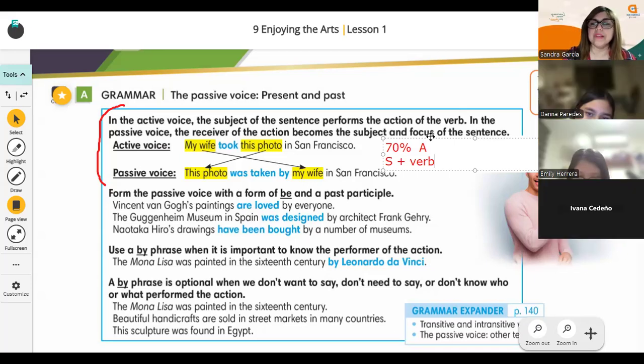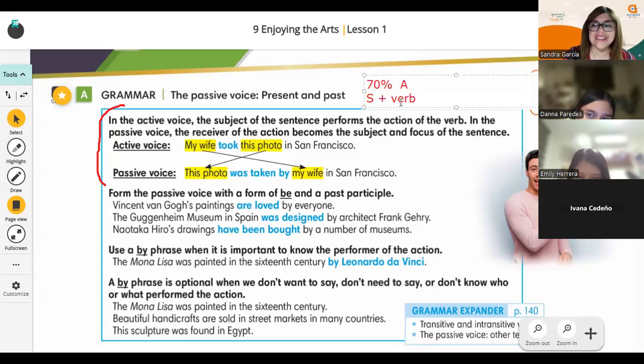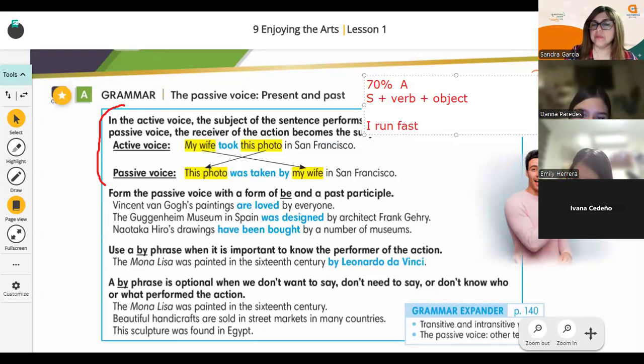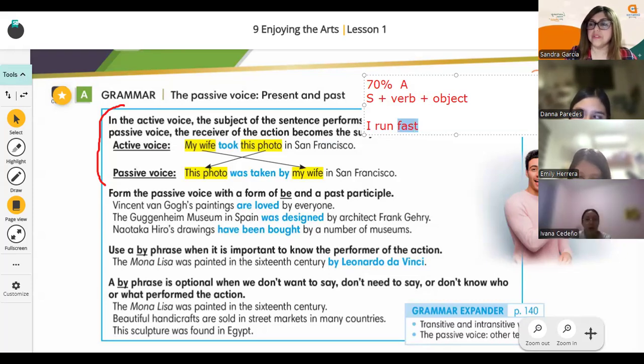But how do you do it with the passive voice? Not all sentences can be transformed into the passive voice. Some sentences have a subject, a verb, and an object. There are sentences that don't have objects, right? For example, I say, I run fast. This is an adverb. It's explaining how I run. This is not an object, so I cannot transform this sentence into the passive voice.